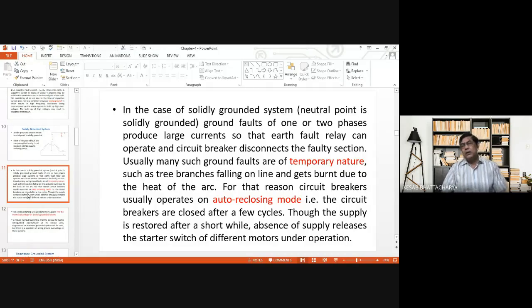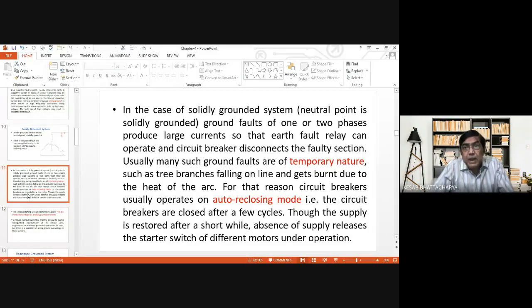within a very short time, and again the normalcy is restored, and no longer does the short circuit path from the line to the ground through the body of the tree exist. Therefore, if by that time, due to the protective mechanism, the healthy section has been isolated or the system has been put off, then there are some problems.